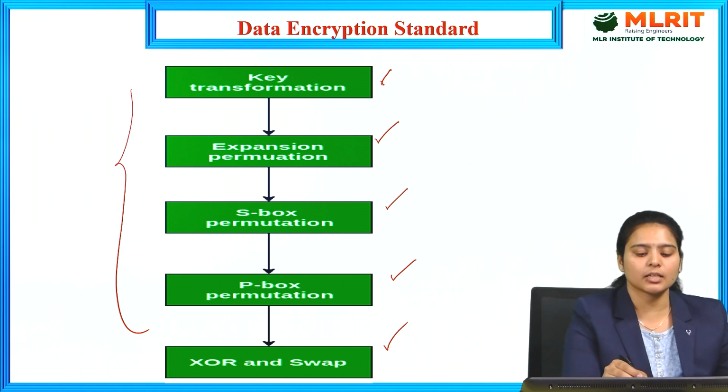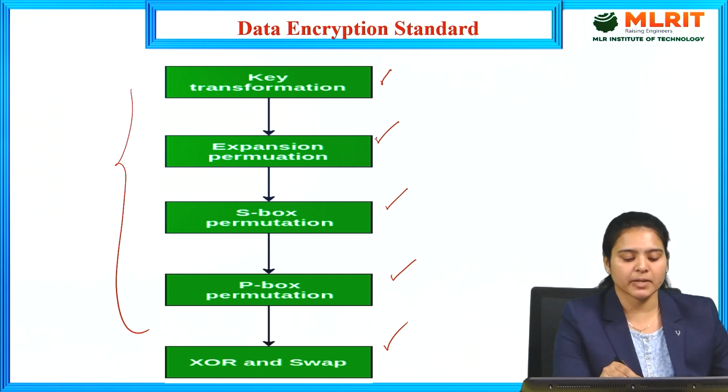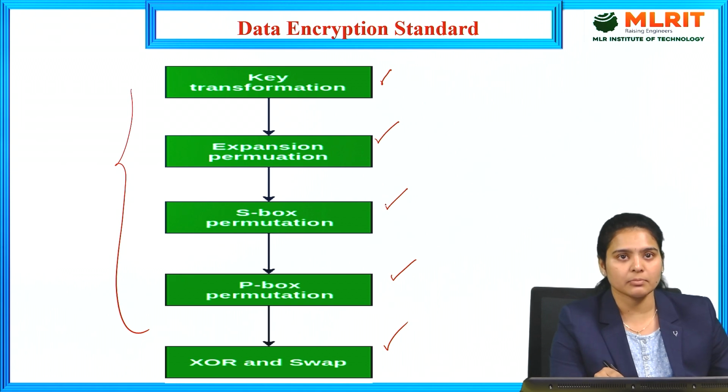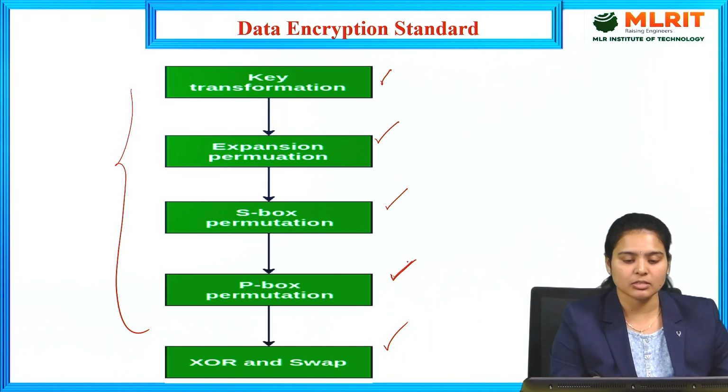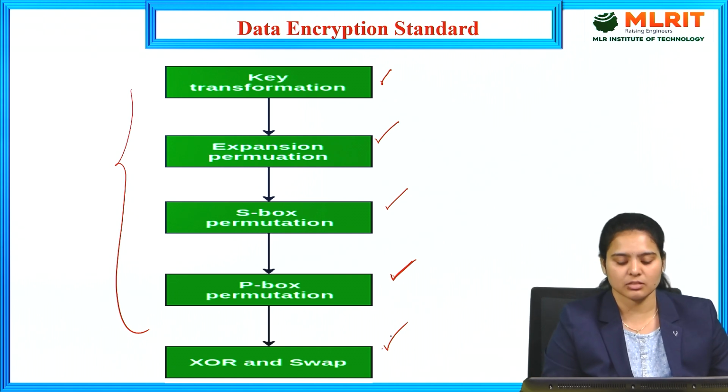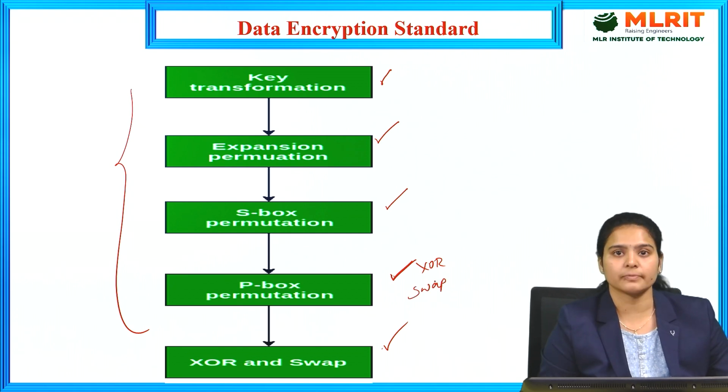So first is the key transformation, next is expansion permutation, then the S box algorithm, which is nothing but a substitution box permutation algorithm, and the P box, which is nothing but a permutation, then XOR, and then the swap process. By using the XOR operation, we solve the problem and we swap the process.